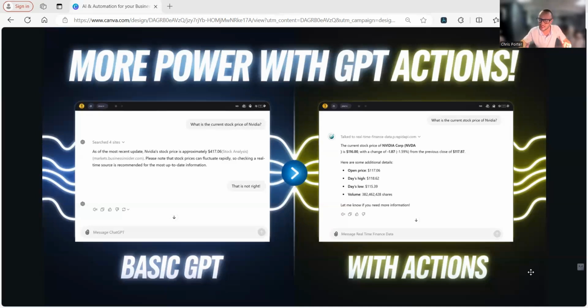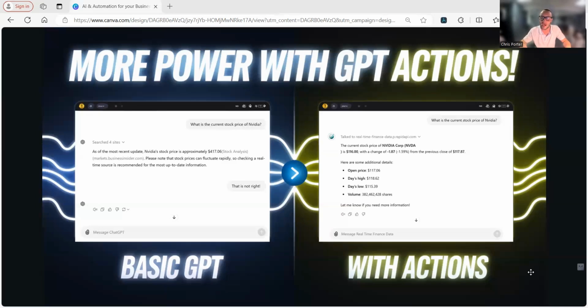So when I asked it the same exact question, it said the current stock price of NVIDIA Corp is $116 at a change of negative 1.87% from a previous close of $117.87. And this was the correct price at the time of doing this, right? And it also gave me more information compared to the last one. It said the open price was $117.06. The day's high was $118.62. The day's low was $115.39. And then it showed me the volume of shares that were traded for that day.